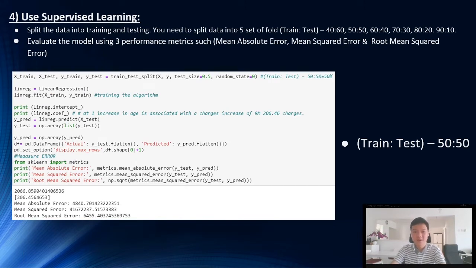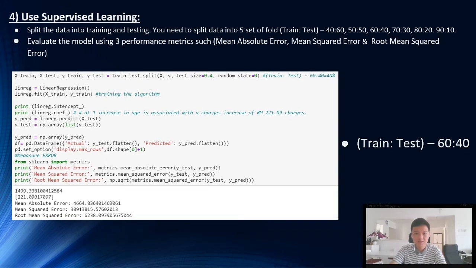So our intercept, we will get 2066.86, while our coefficient will be 206.346. For our MAE, we will get 4840.70. For our MSE, we will get 41672237.52. While our root mean square error is 6455.40, which is much lower than previously.